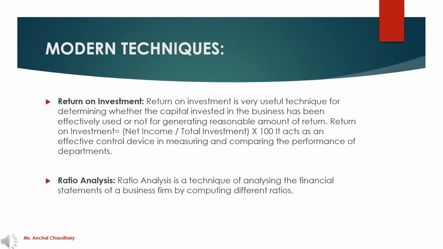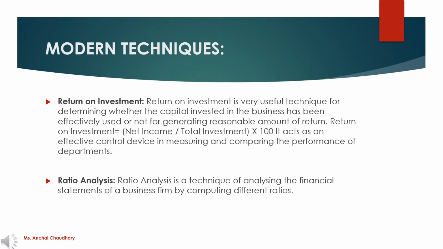Next is your ratio analysis. It's a technique of analyzing the financial statements of a business firm by computing different ratios. So here you have to compute different ratios to analyze the financial statements. First, the liquidity ratio.